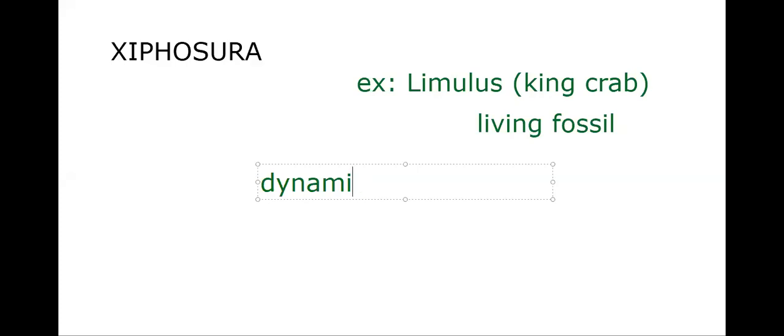If any animal doesn't change for a longer period of time, with no change in them, we call it a living fossil. We have some examples here, and in the future more will come.